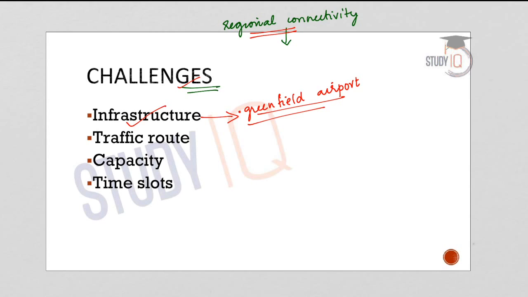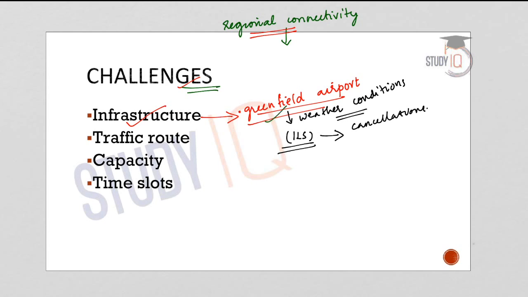So for that there should be enabling weather conditions. And there is another challenge, that is the lack of instrument landing systems, or the ILS. A lack of instrument landing systems leads to flight cancellations, and repeated cancellations make it difficult to build traffic on a particular route. So along with creation of infrastructure, such issues also need to be addressed.